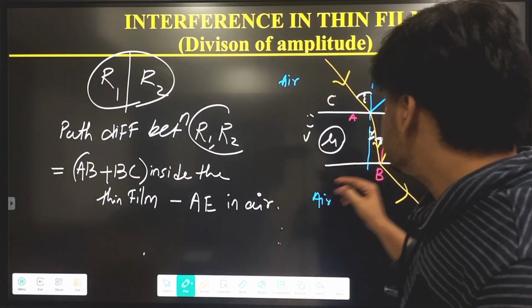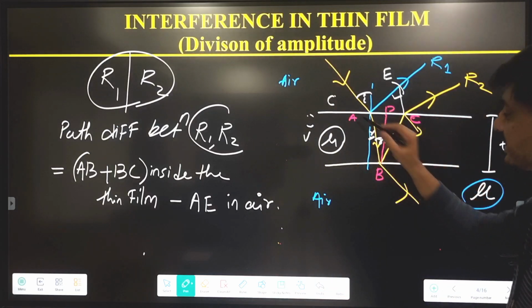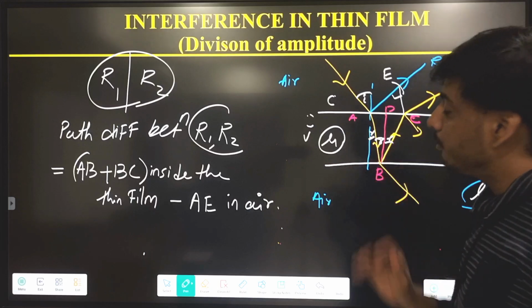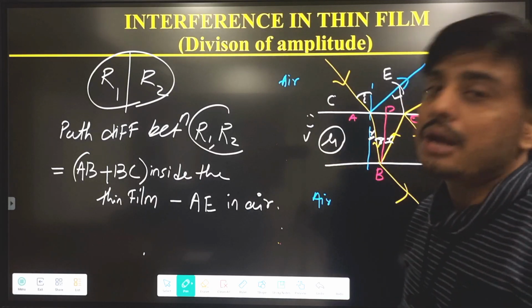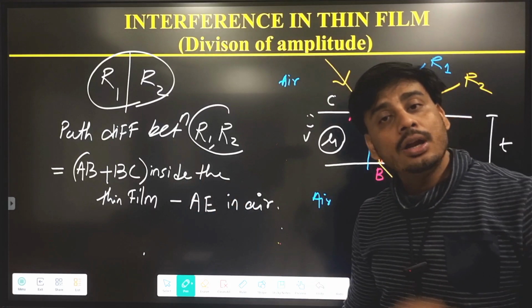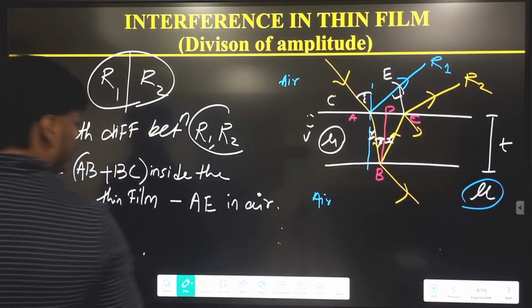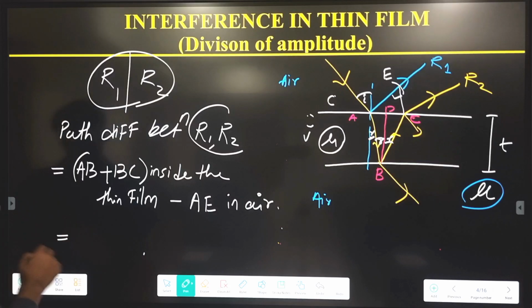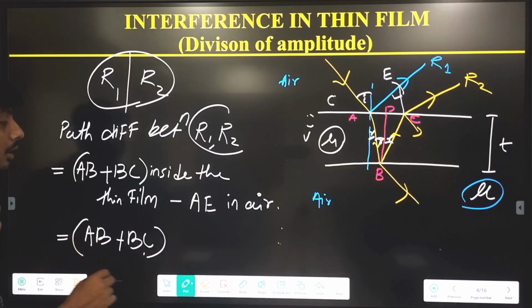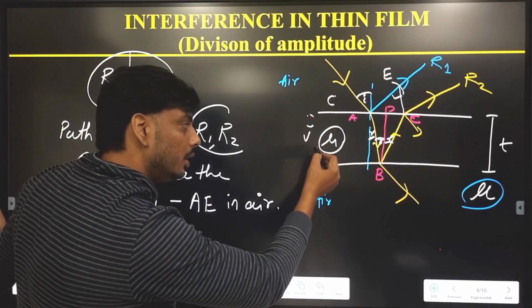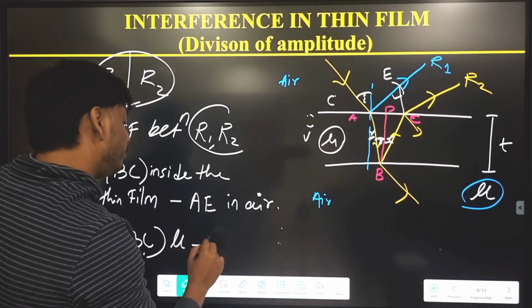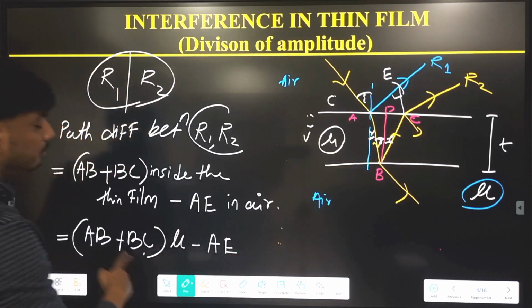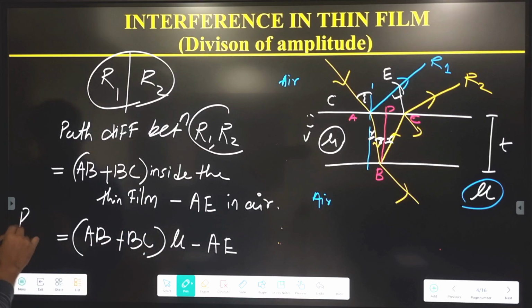Similarly here, the distances A to B and B to C are traveled in a medium whose refractive index is mu, and the distance AE is traveled in air whose refractive index is 1, so we cannot subtract directly. For that reason we have to multiply by mu. So the path difference will be AB plus BC, into mu, minus AE. Either we consider both in air or we convert both into the medium; here we converted both into air. So this is the path difference.